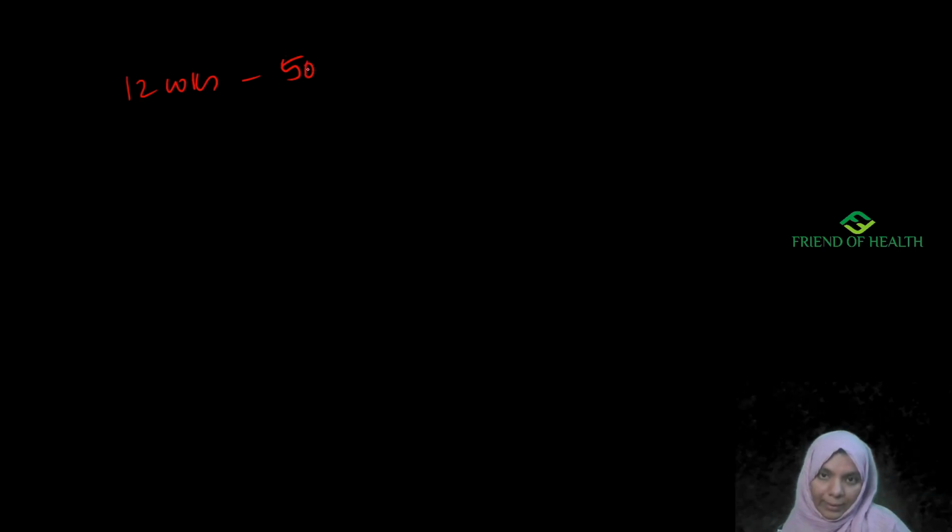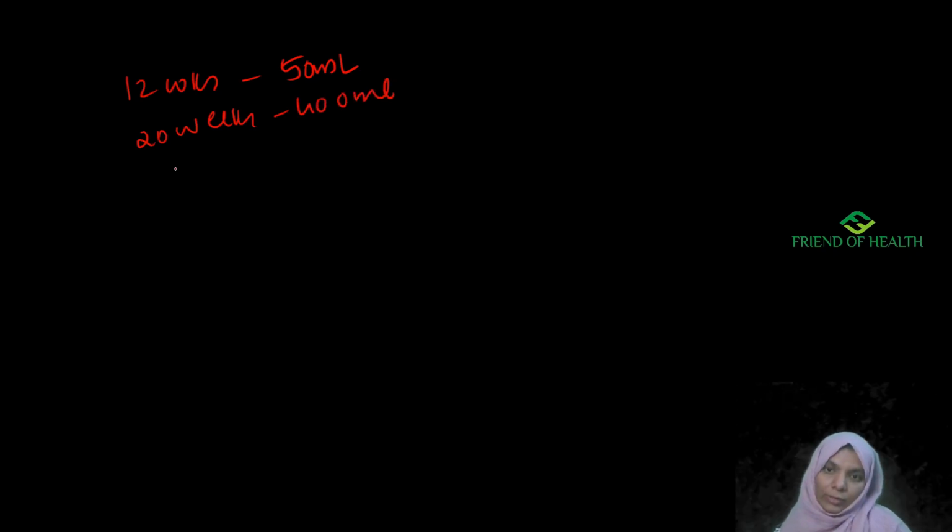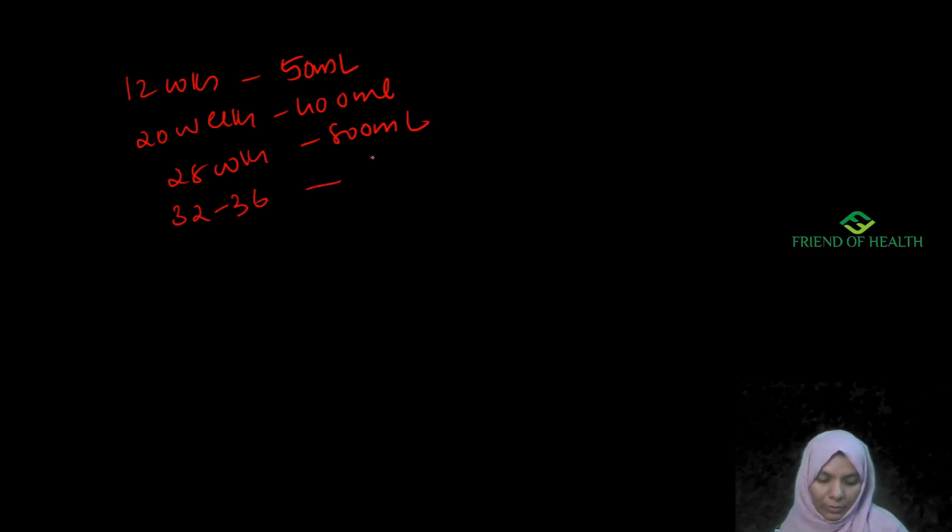So at 12 weeks, amniotic fluid will be around 50 ml. This point I'll tell you, then rest of the points please do refer. At 20 weeks it will be 400 ml, then at 28 weeks around 800 ml. At 32 to 36 weeks it will be around 800 to 1000 ml. At term it will be approximately 500 to 800 ml.